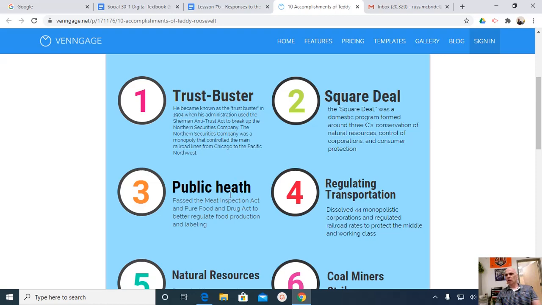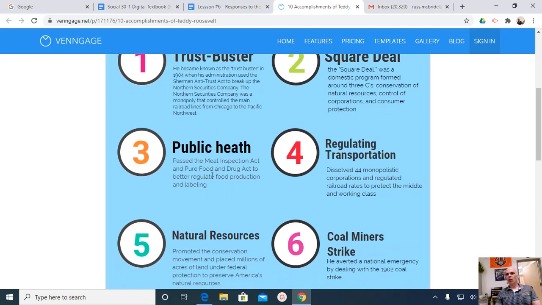We're going to pass things like the Food Health Inspection Act. So there's a disgusting story coming out of Chicago in the meat packing plants, and it's captured by a muckraker named Upton Sinclair, and he captures it in a story called The Jungle. And in Upton Sinclair's The Jungle, he talks about these meat packing plants of Chicago and how mixed in with the meat there'd be like rat feces and rope, and therefore when people are buying the meat coming out of the plant, they had no idea that they were buying rat feces.